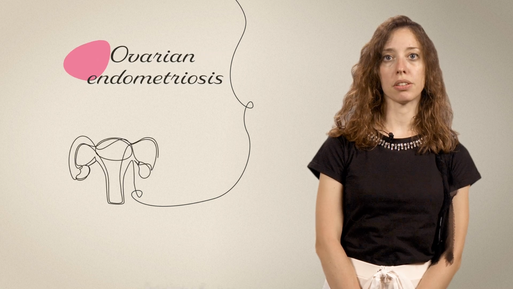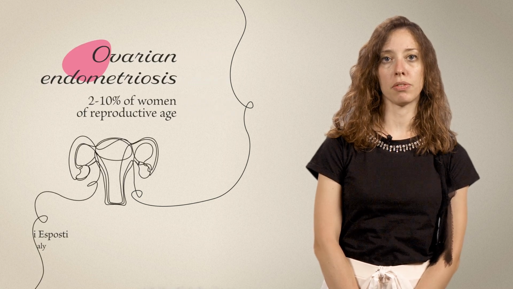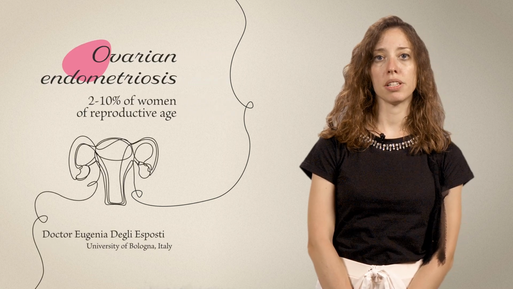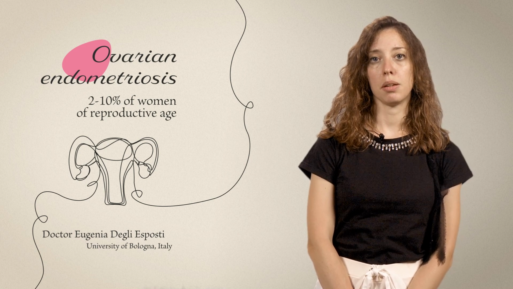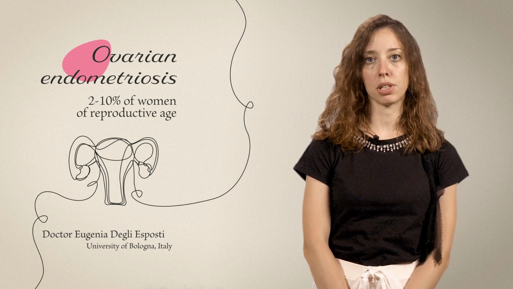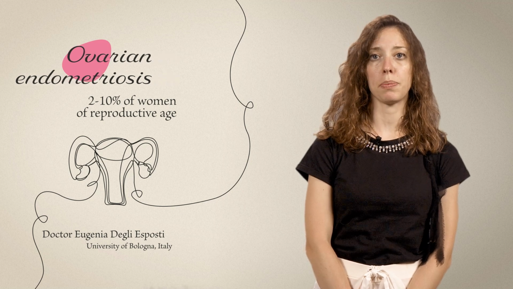In this unit, we will talk about ovarian endometriosis that occurs in 2 to 10% of women of reproductive age. The ovary is commonly the exclusive location of endometriosis in adolescents. It may be associated with painful symptoms such as dysmenorrhea, ovulatory pain, chronic pelvic pain, and dyspareunia.